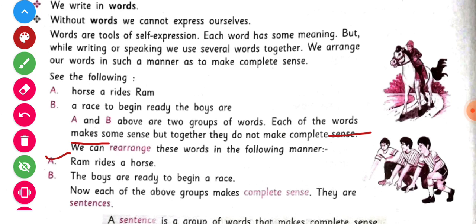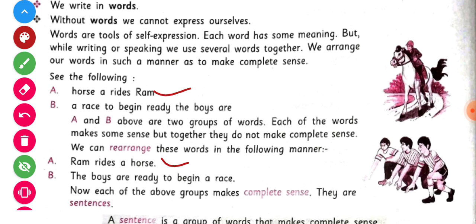A will be like that: Ram rides a horse. This is the correct group of words. This is the correct sentence, and we call it a sentence. And before it was horse rides Ram. It was not correct. Every word of this group has a meaning, but when we use it in a group, then it does not have a proper meaning. That's why it is not a sentence.